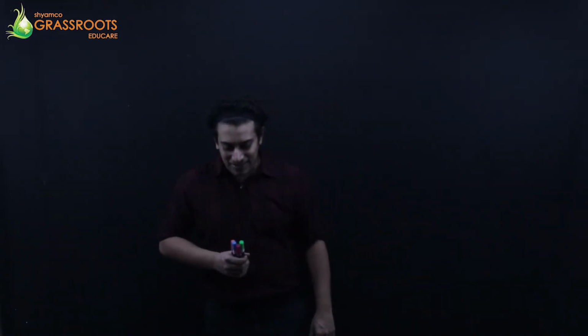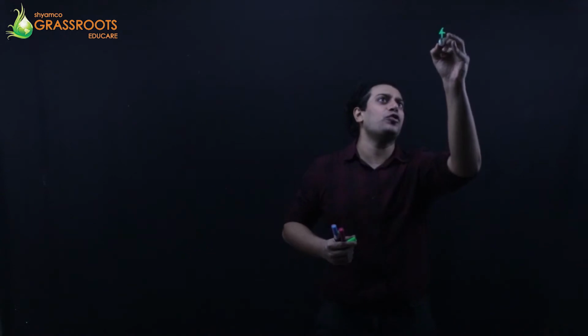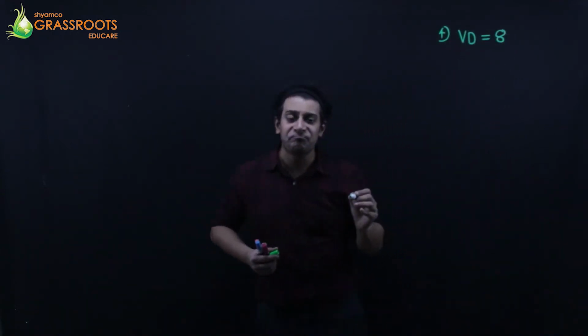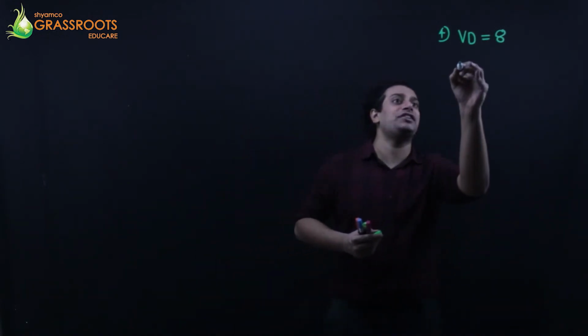Next question, 4th one. The question is, state the volume occupied by 40 grams of hydrocarbon, which is methane CH4, at STP if the vapor density is 8. Right. So in the 4th question, vapor density is given to me as 8, and I have been given the volume occupied by 40 grams.